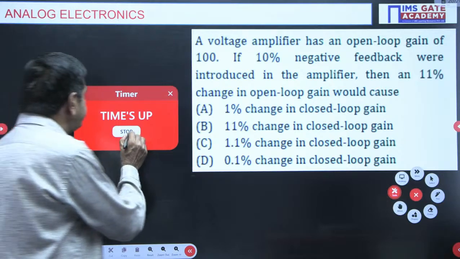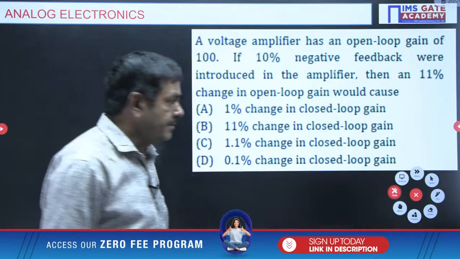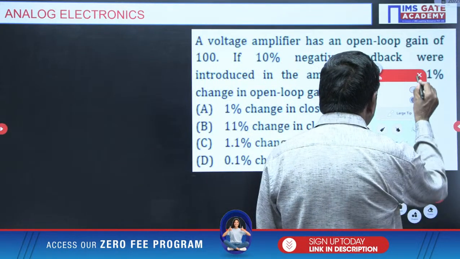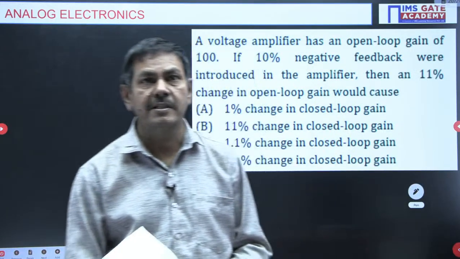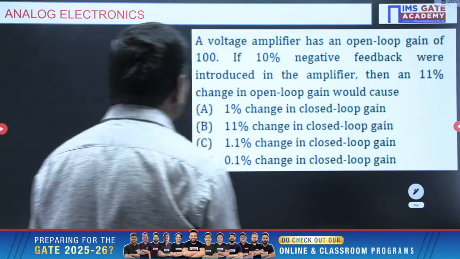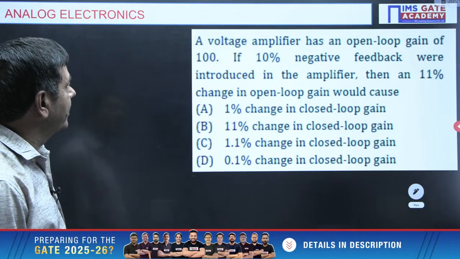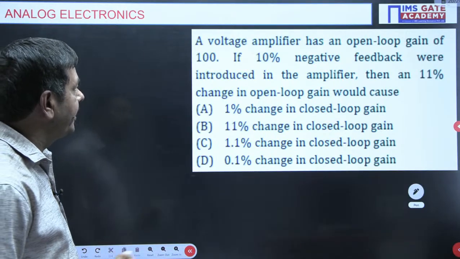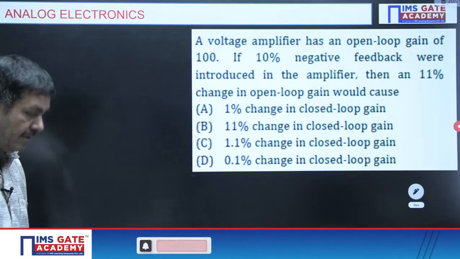Yes, time up. Yes, the question from the feedback amplifiers. Can anybody do this question without my help? Any chance? Nobody gave a solution for this question. It is a very simple question. A voltage amplifier has an open loop gain of 100. If 10% negative feedback were introduced in the amplifier, then an 11% change in open loop gain would cause, four options are given. Which option is correct is what is asked here.